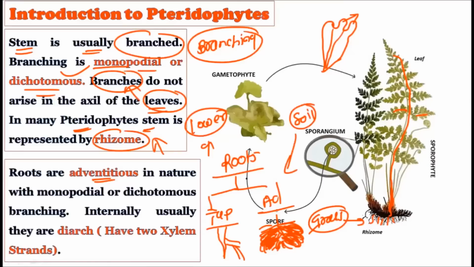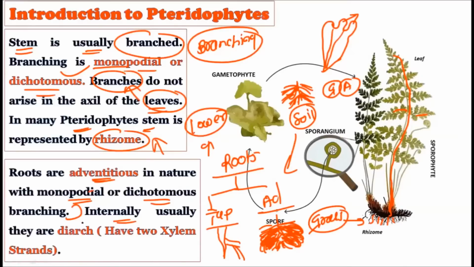These types of roots are also present in the pteridophytes, because pteridophytes show the adventitious type of nature. Their roots show typical branching, and they are not very deeply connected into the soil. They are not as deep as compared to the gymnosperms or the angiosperms. Now see, their roots are adventitious in nature. They may show monopodial or dichotomous branching.